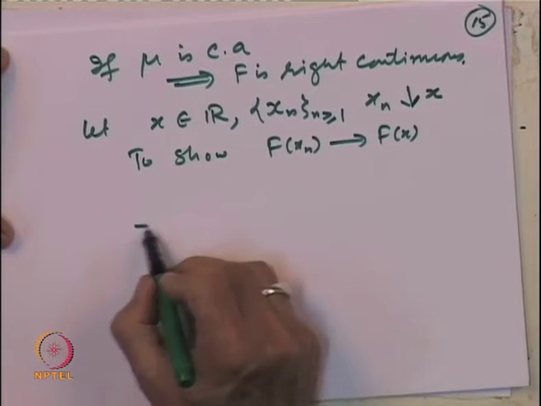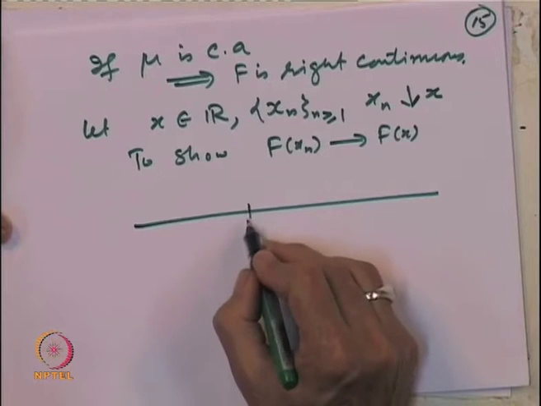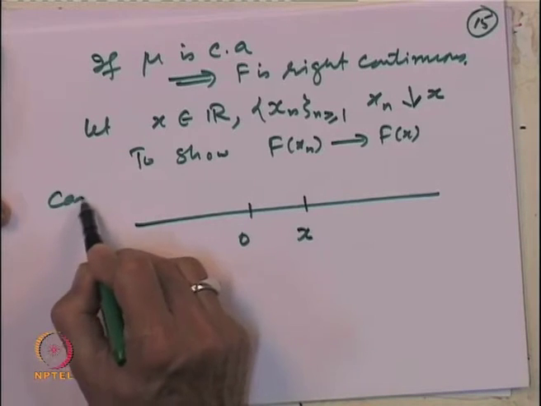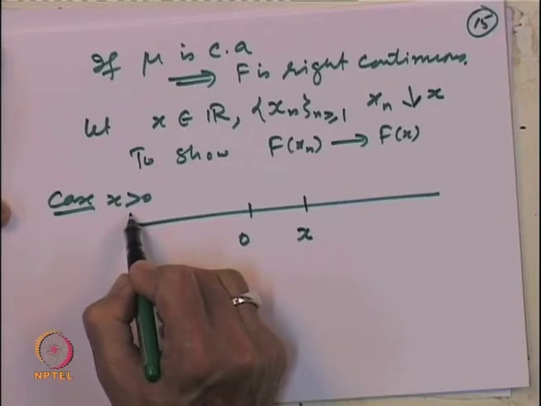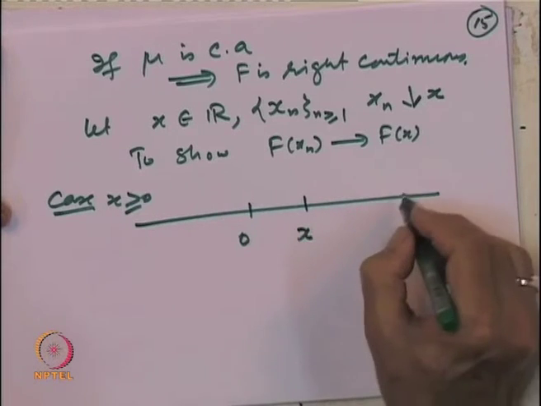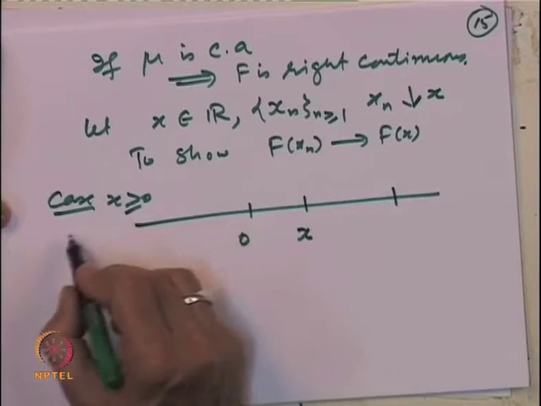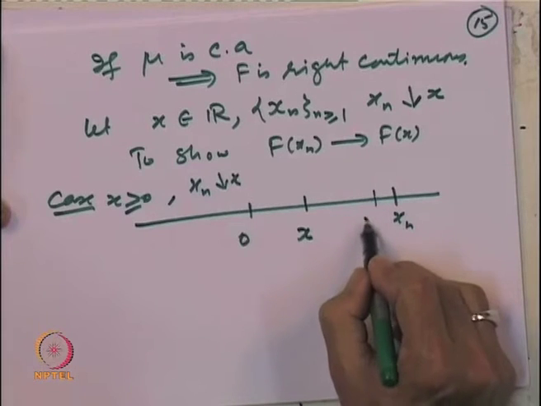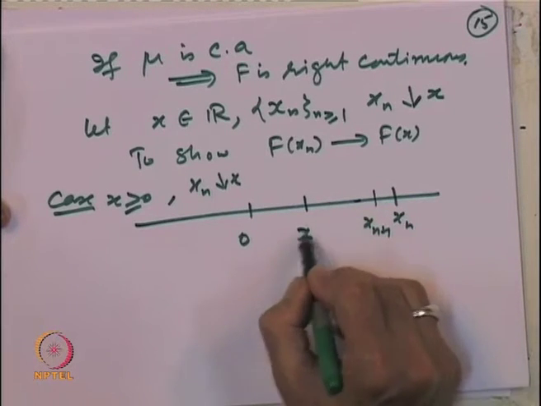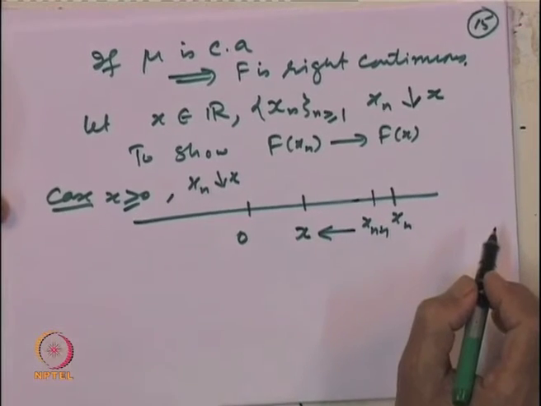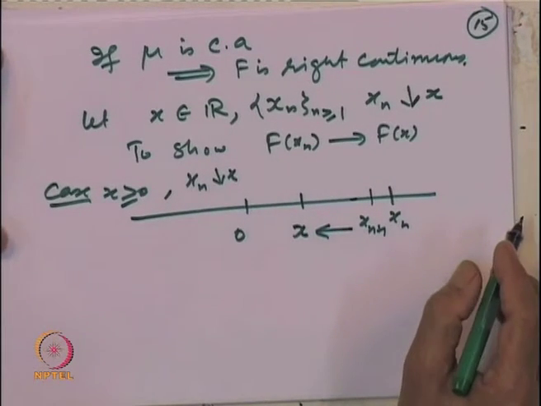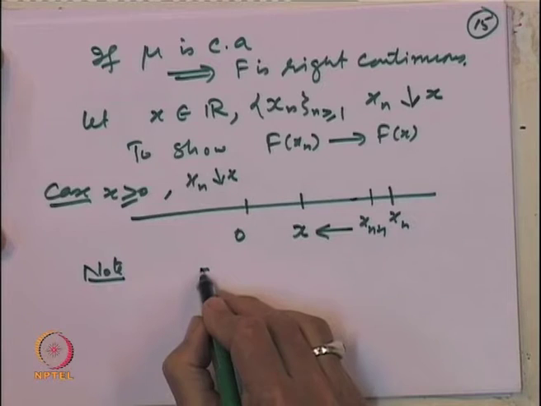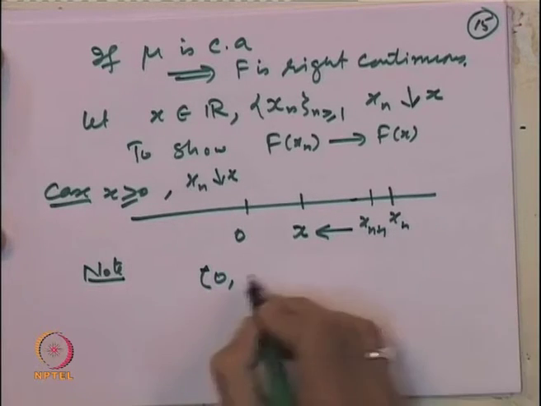So, let us try to look at a picture. So, this is 0, and let us look at the case when x is bigger than or even equal to 0, we can take it. And here is the sequence x n decreasing to x, that means here is x n, here is x n plus 1 and so on, and that is decreasing to x, right. So, let us observe in this case. So, note, look at the interval which is 0 to x n.